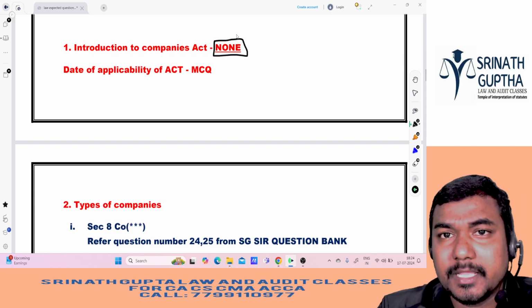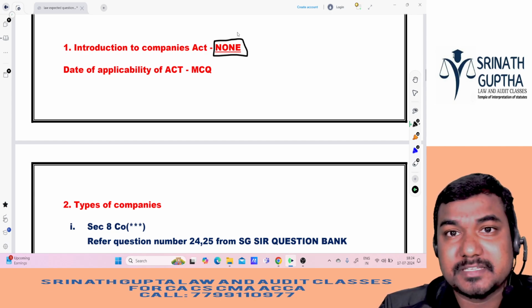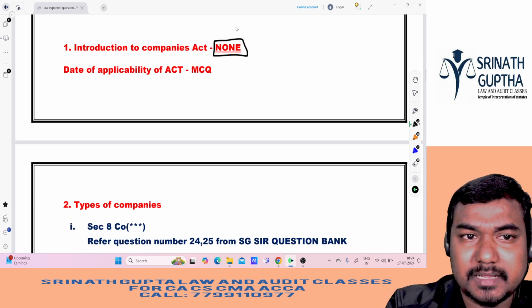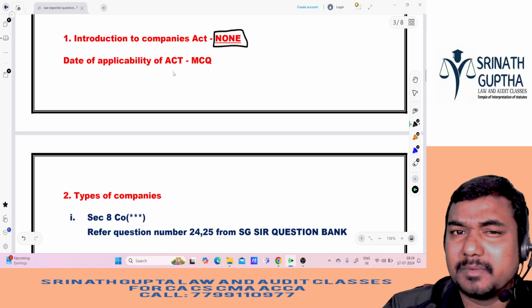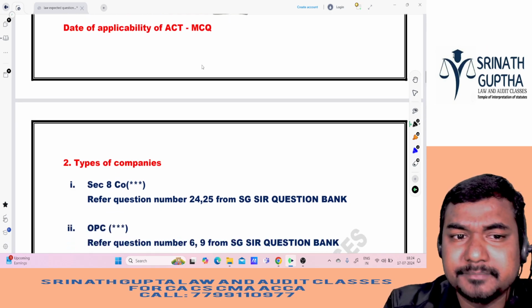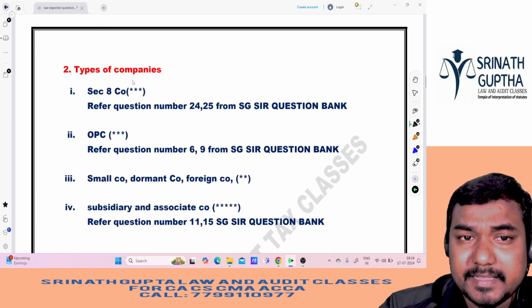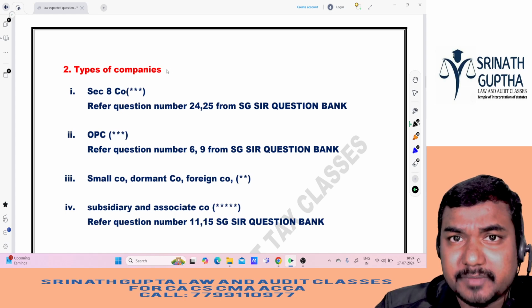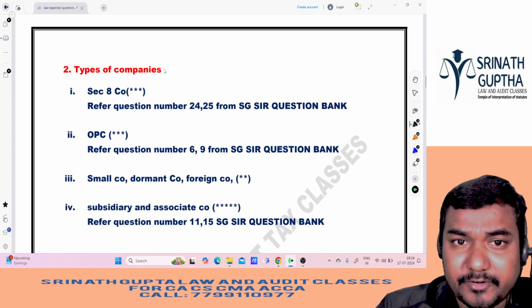if you see ICA material only, that definitions are there, so nothing much he can ask. Maximum he can ask applicability of that. That also not that much important. Next, in Companies Act, especially which was shifted from CA Foundation, which is covered in CA Foundation also.